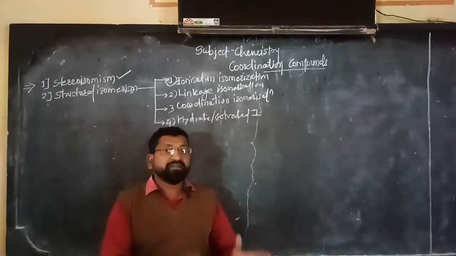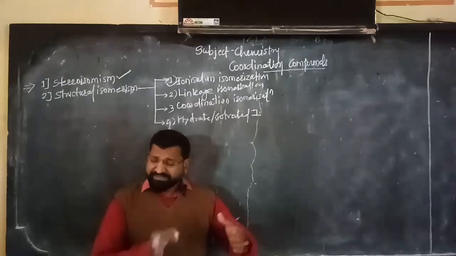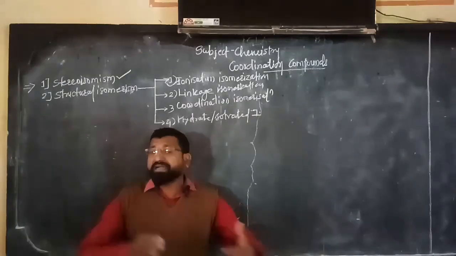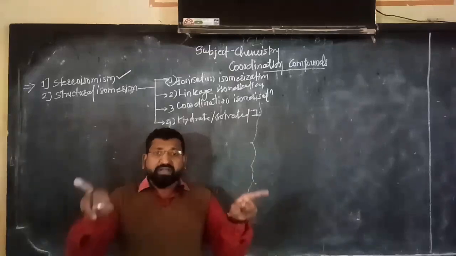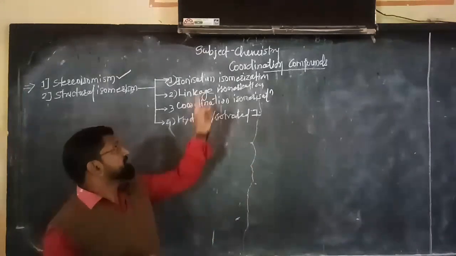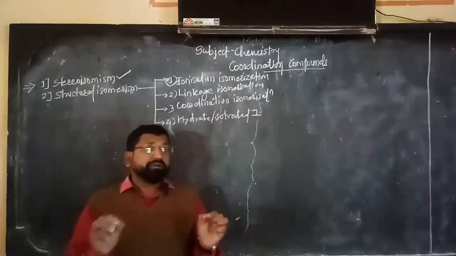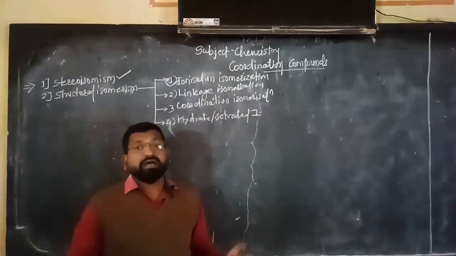Inner sphere means the coordination sphere, and outer sphere means whatever ions are available outside the bracket. That type of phenomenon is called ionization isomerization, and such isomers are called ionization isomers.